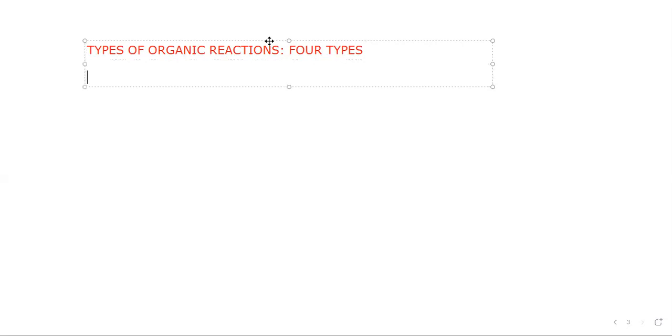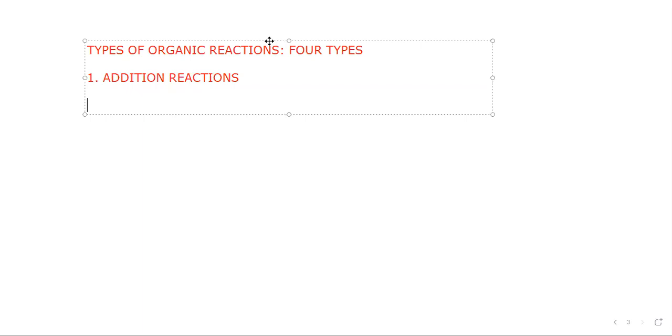Types of organic reactions. Okay, let me type the heading. Types of organic reactions. So organic reactions are of many different types. Now, for our purpose, we are discussing four types of organic reactions. They are, okay, first one is addition reactions.